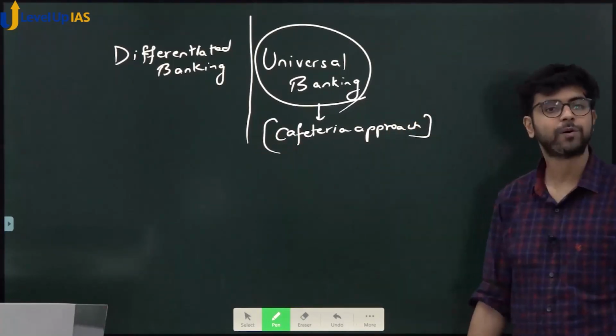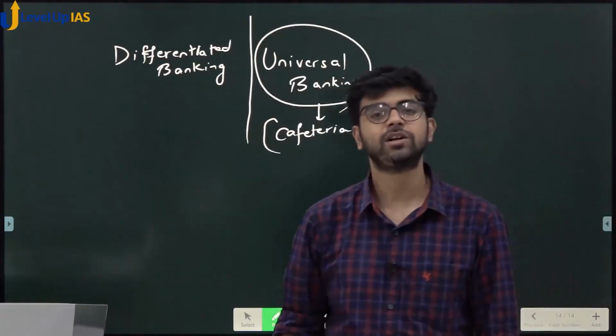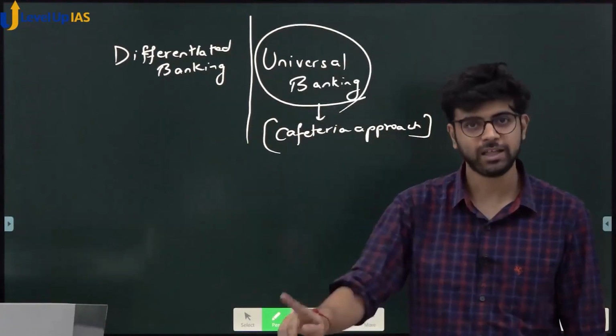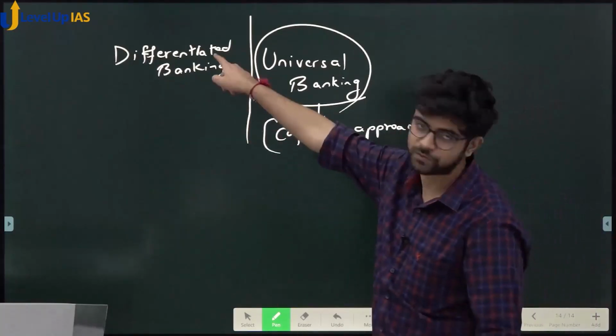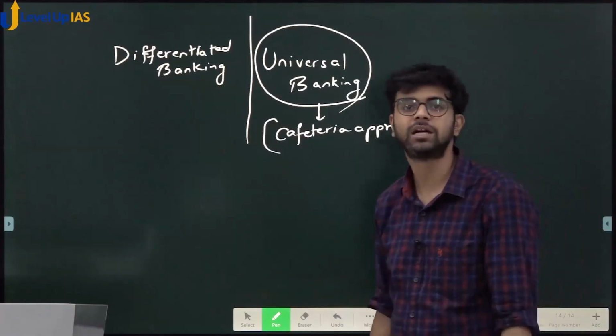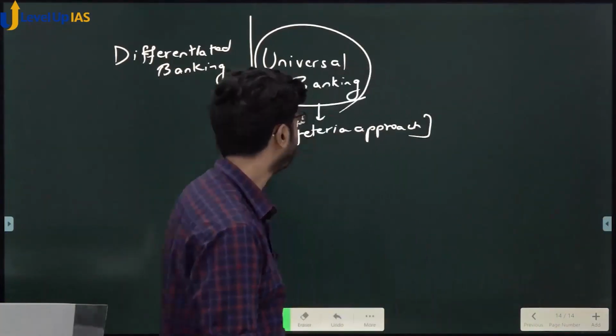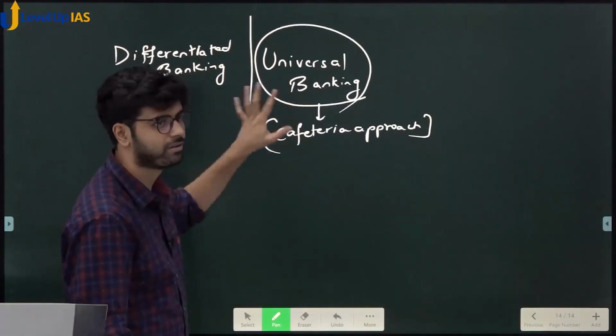Why cafeteria approach? Because you go to a cafe, there is a full menu, and you can choose what you want. It is not that you are going to a vada pav store where you will get only one thing, which is vada pav. This is a vada pav store. Yes or no? This is a cafeteria. You go there, you get so many things you like and you can have it. Understood? Now I hope you are able to appreciate there are benefits to both.